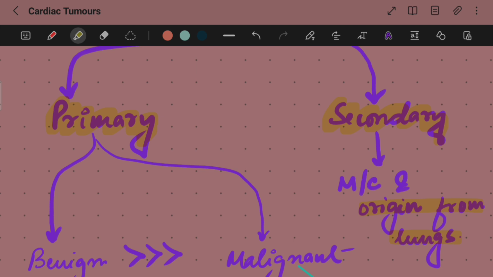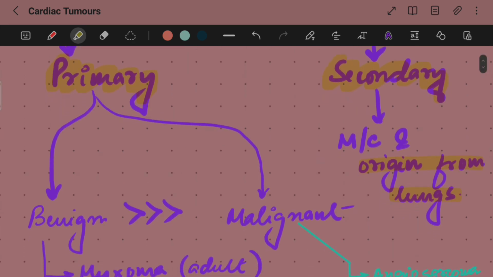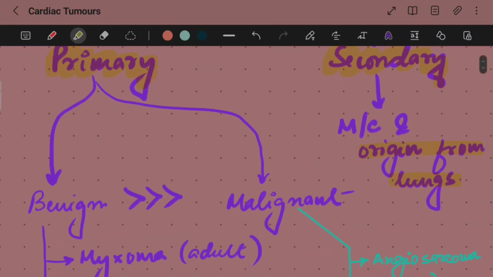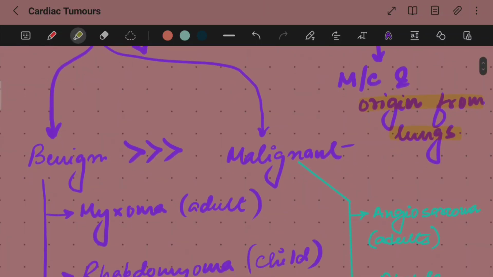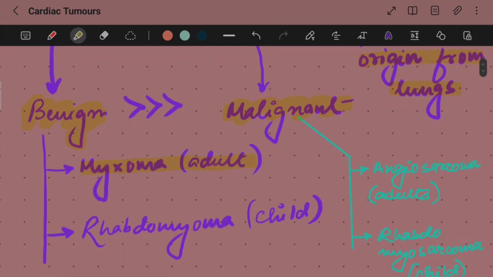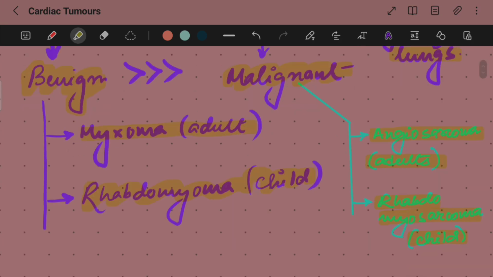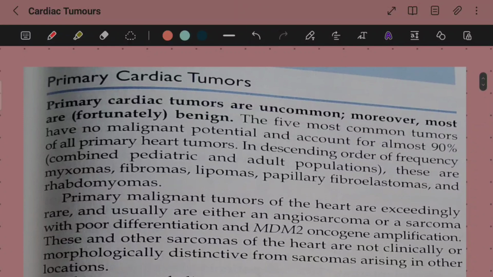The main topic of discussion today shall be the primary tumors. In case of primary tumors of the cardiac tissue, mostly they are benign as compared to malignant. Out of the benign ones, we need to study 2 tumors: myxomas, which are more common in adults, and rhabdomyomas, which are more common in children. In case of malignant tumors, these are angiosarcomas, which are common in adults, and rhabdomyosarcoma, which are common in children. Now let us get into the lines of Robbins.